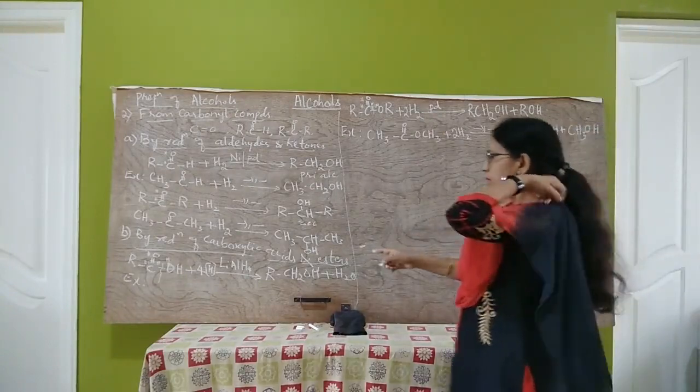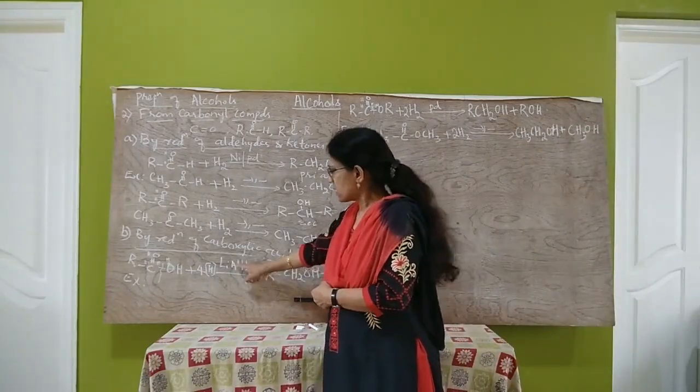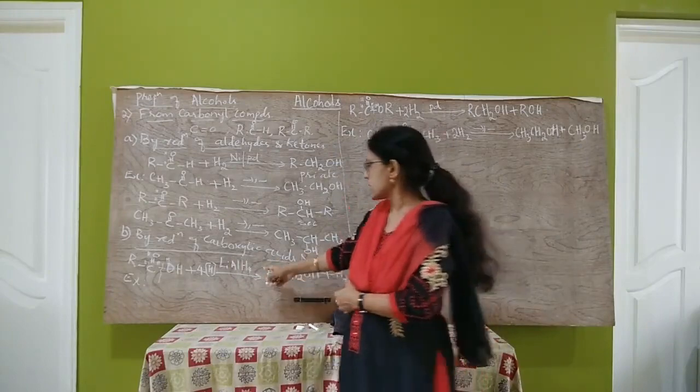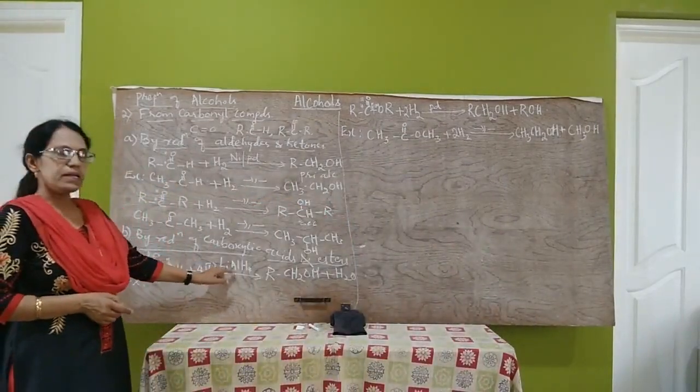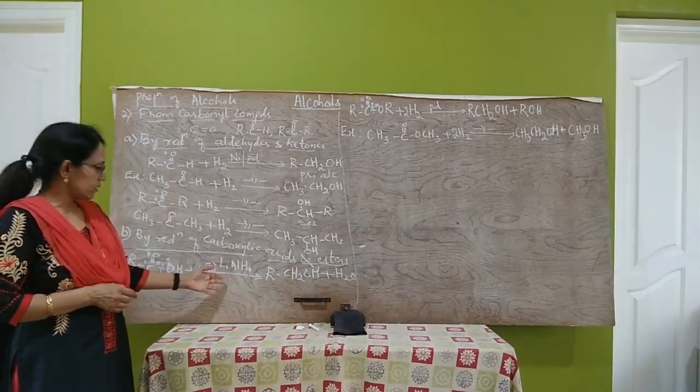For the reduction of carboxylic acids, lithium aluminium hydride, which is a strong reducing agent, is used. But lithium aluminium hydride is an expensive reagent.